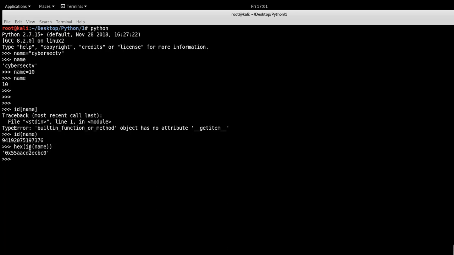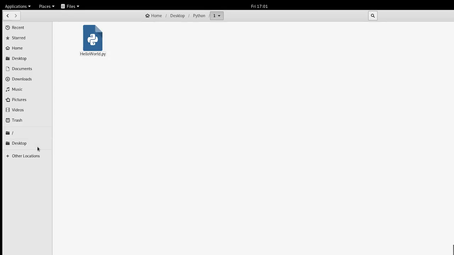This is how you can actually get the hexadecimal as well as the memory. But what I wanted to talk to you about is, just remember this: the variable itself is not attached to the type, but the object is. Later on I'll also show you how this is possible. I'll show you with the demo.